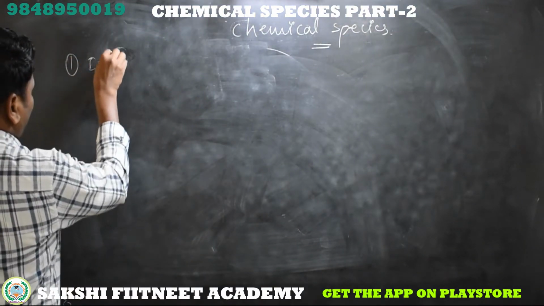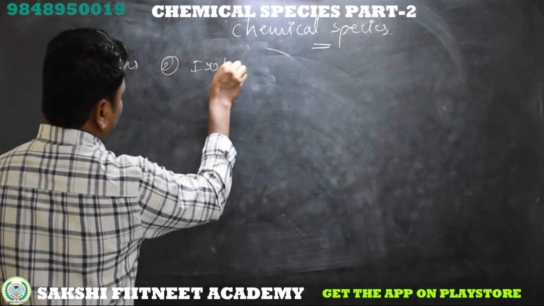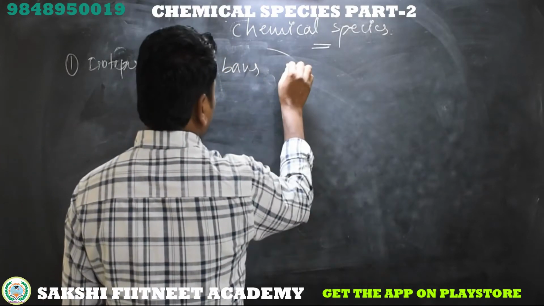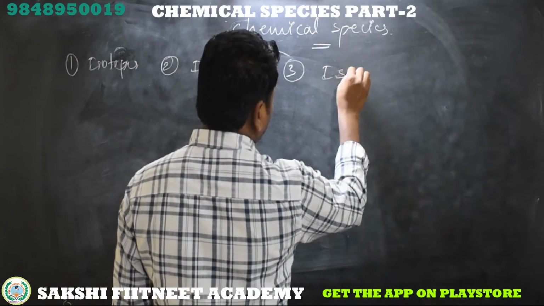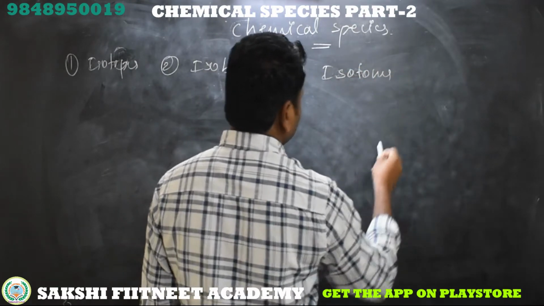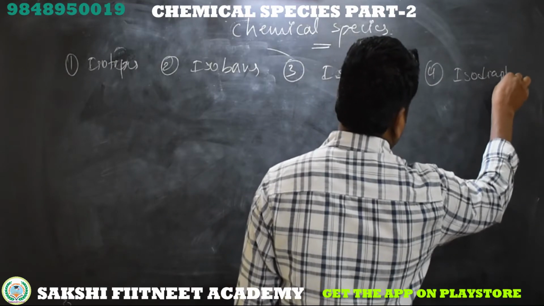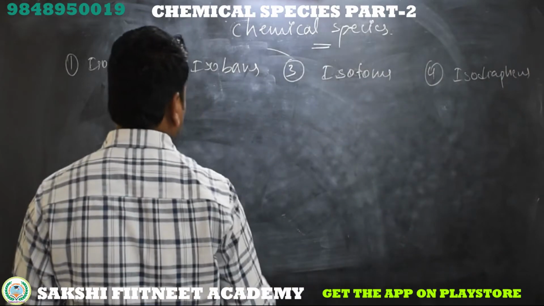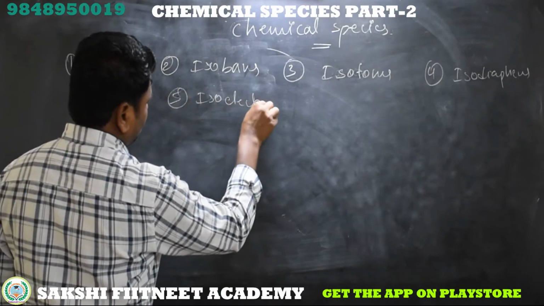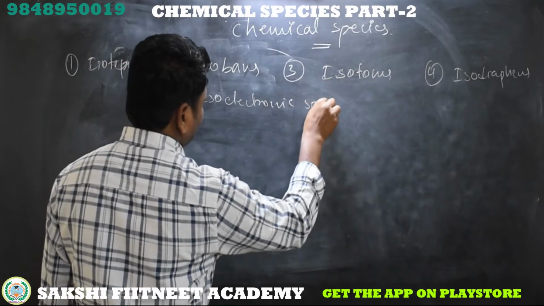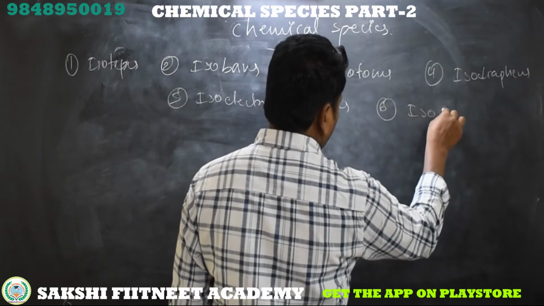First one is isotopes, the second one is isobars, now third one isotones, fourth one isodiaphers, here fifth one isoelectronic species, then the last isosters.